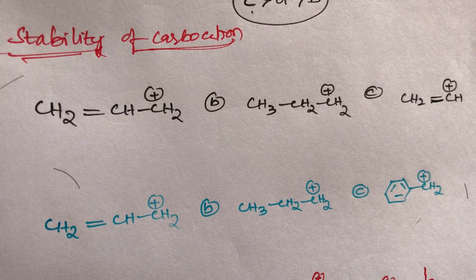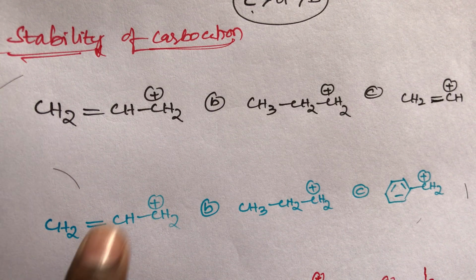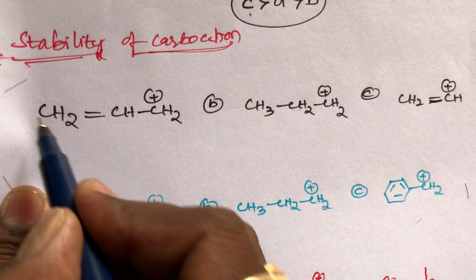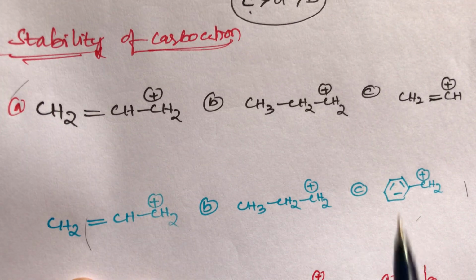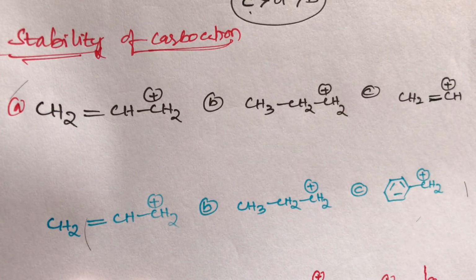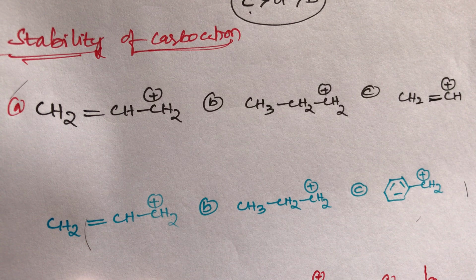Hello students. Next, the stability order of carbocations. First one: compound A is an allylic carbocation, B is a propyl carbocation, and C is an ethynyl carbocation. Out of these three, which one is more stable?